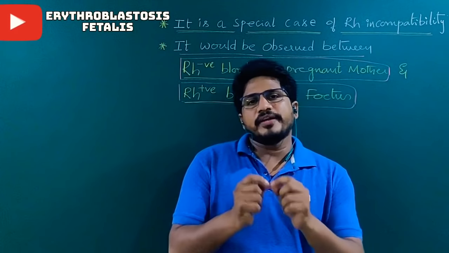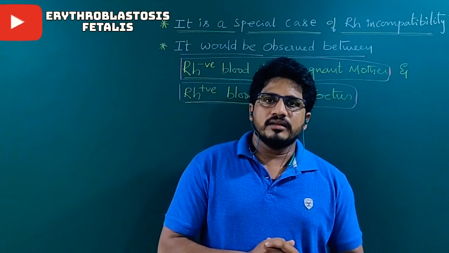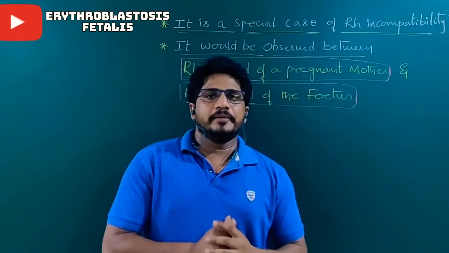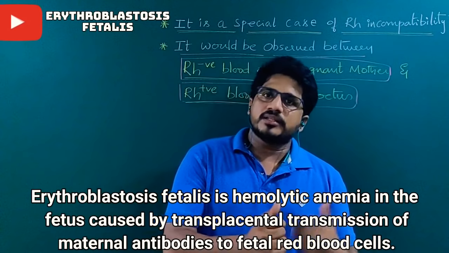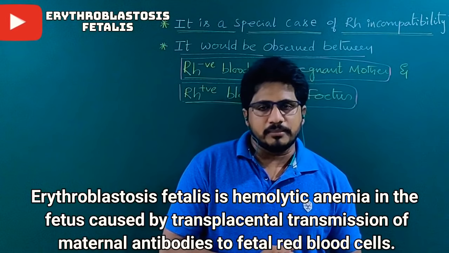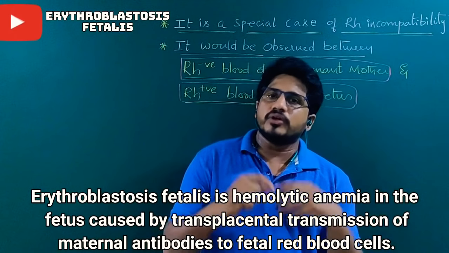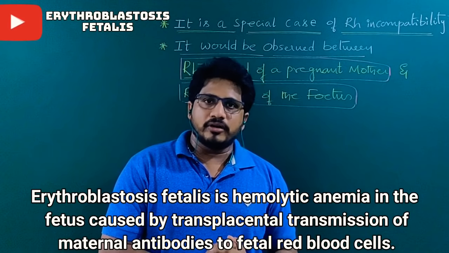the growing fetus's RBCs will be ruptured, nothing but broken. Then it leads to anemia and the fetus will die. That condition leads to abortion. So at the end of the 3rd month or the initial time of the 4th month, suddenly abortion takes place. No one knows the reason, so suddenly it aborts.